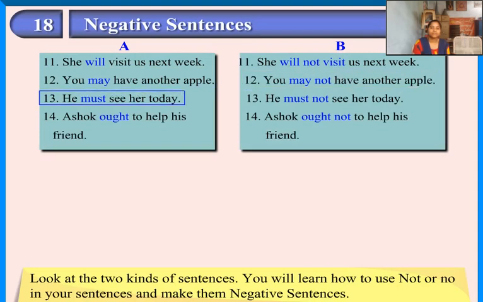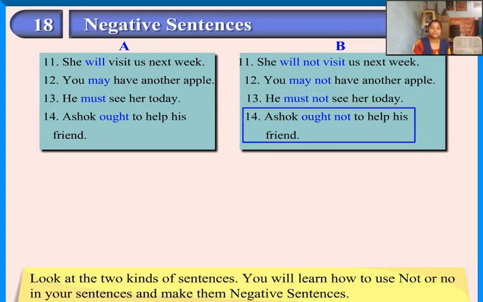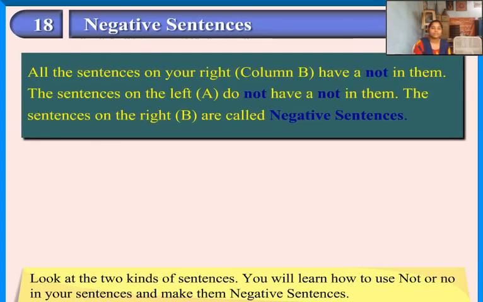He must see her today. He must not see her today. Ashok ought to help his friend. Ashok ought not to help his friend. All the sentences on your right in column B have a not in them. The sentences on the left in column A do not have a not in them. The sentences on the right in column B are called negative sentences.